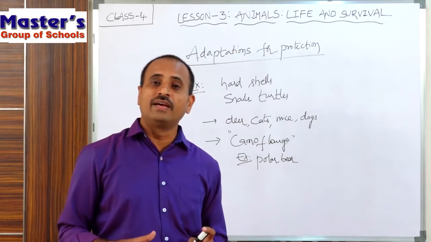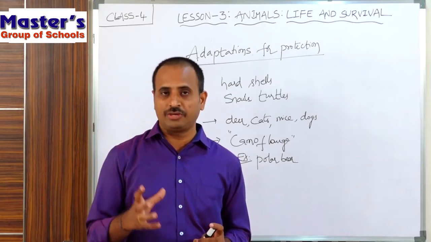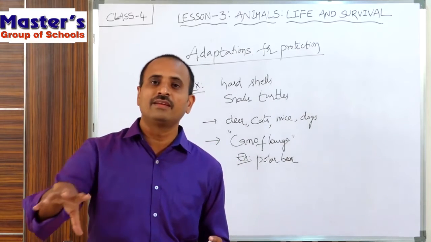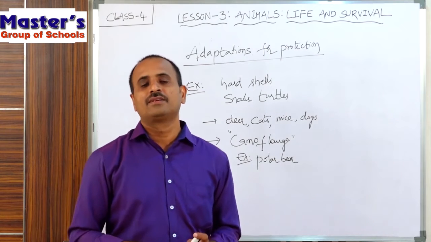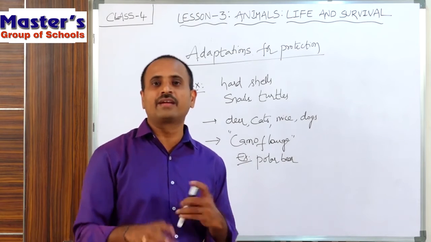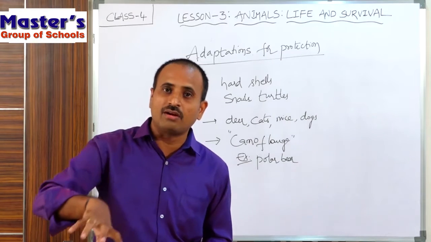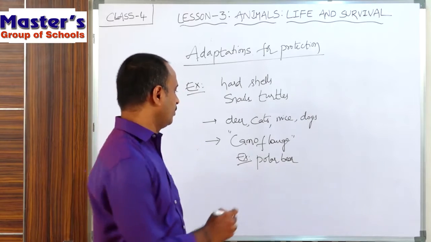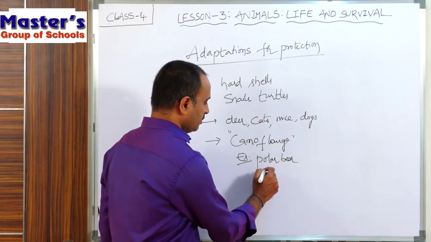And there are also other animals like the chameleon. The chameleon always lives on trees and plants. It can change its body color according to the color of the plants and leaves on which it sits. So another example for camouflage is the chameleon.